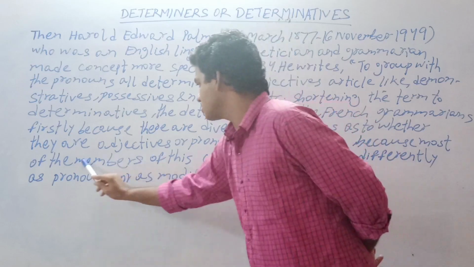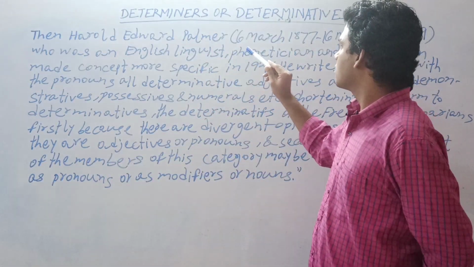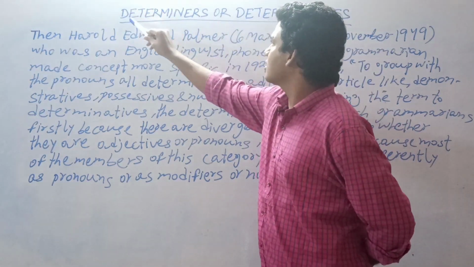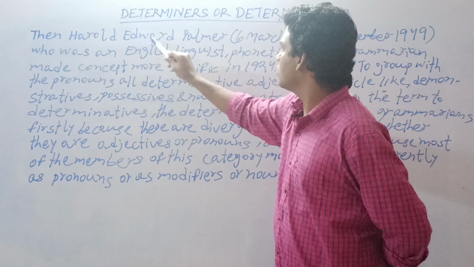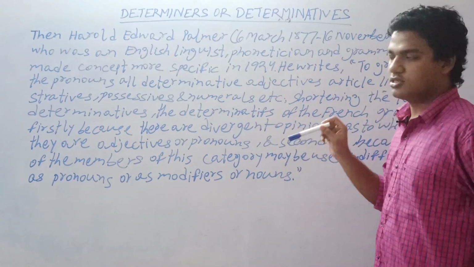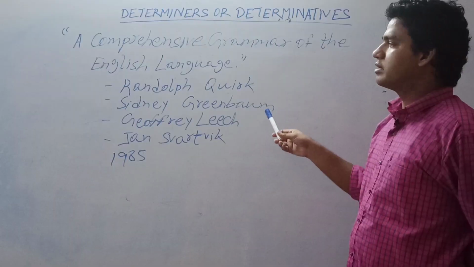So all these categories, all these concepts should come under one category or one concept, that is determiner or determinatives. Mr. Harold Edward Palmer clarified the specific concept of determinative in 1924.